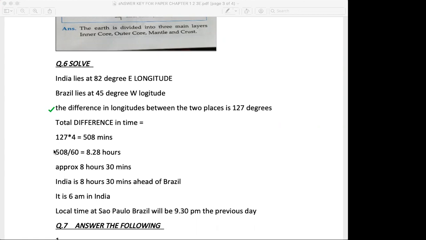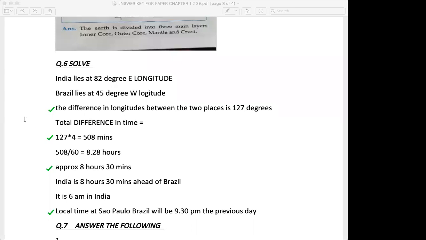For calculating the difference in minutes, you will get half mark. 508 minutes is how many hours, how many minutes? For writing that, you will get half mark. And for subtracting this 8.5 from the 6 a.m. of India, the final answer, you will get half mark.